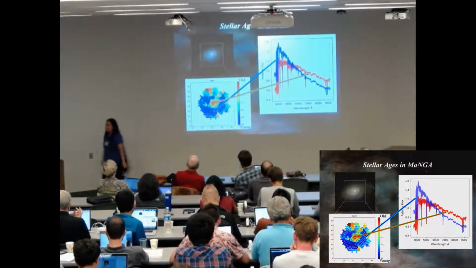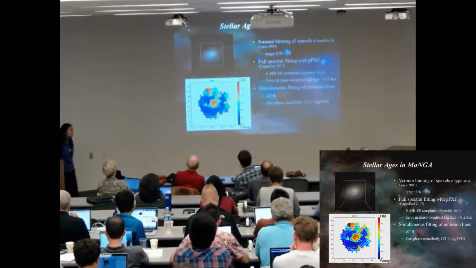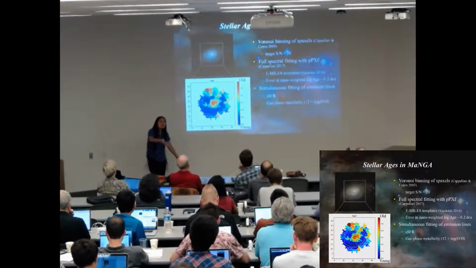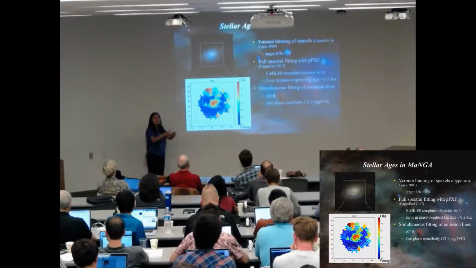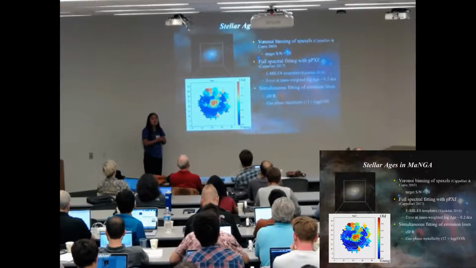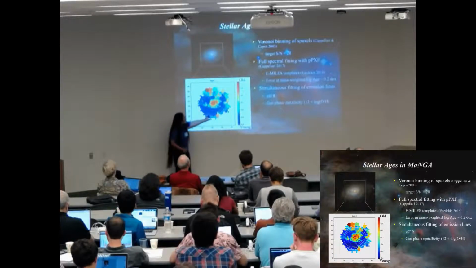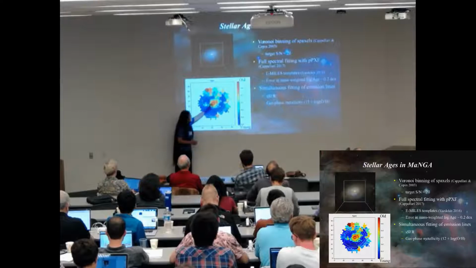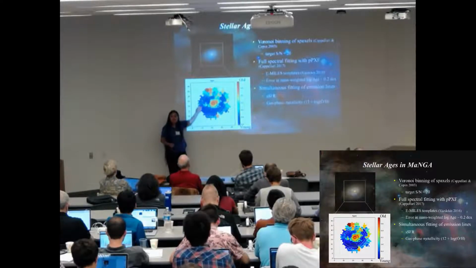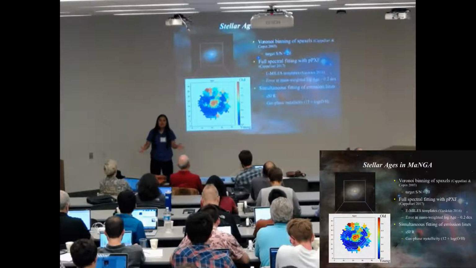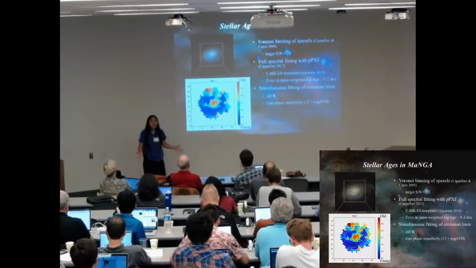Okay, there are a bunch of details to the full spectral fitting, which I won't get into, but I will say that before we performed the fit, we had to bin the spaxels such that the signal-to-noise of the bin is at least 20. So you can see that the patches are the bins, and they get bigger as you go outward. And because we didn't want to keep saying bins of spaxels, we decided to call them baxels for short.